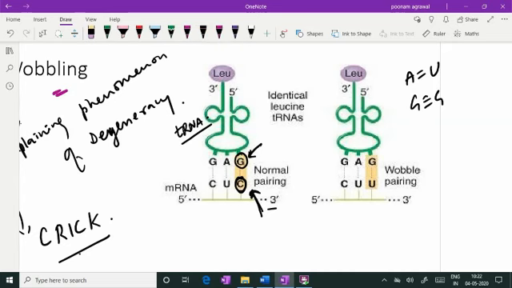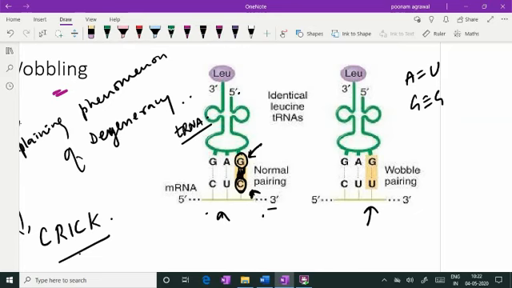That is the third nucleotide of the codon and the first nucleotide of the anticodon when they are being read in 5' to 3' direction. At this point, the wobbling is seen. Wobbling is non-Watson-Crick pairing. Not necessarily will they follow a strict pairing rule. So the difference in the codon at the third nucleotide can be masked.